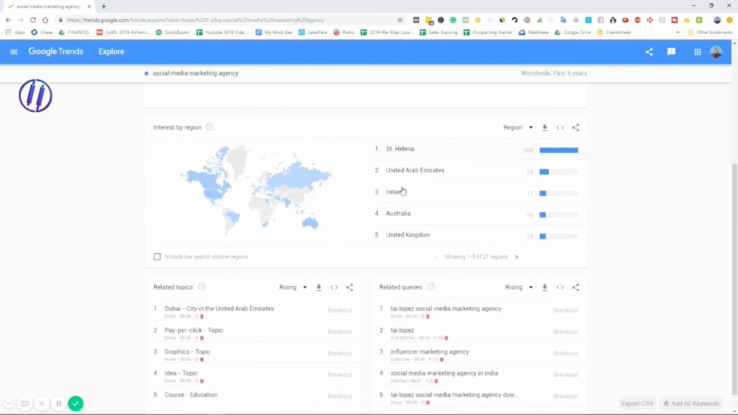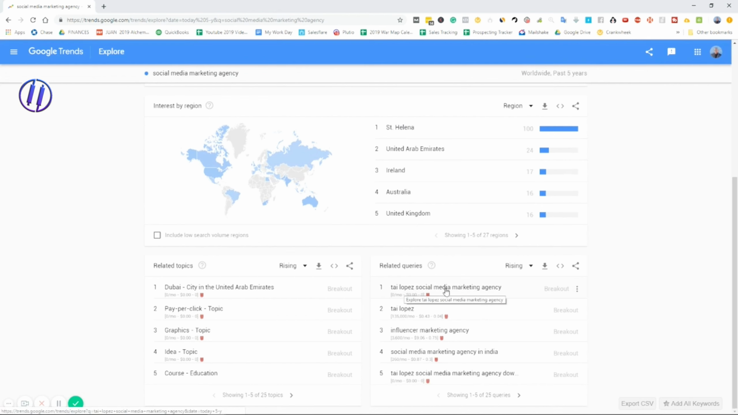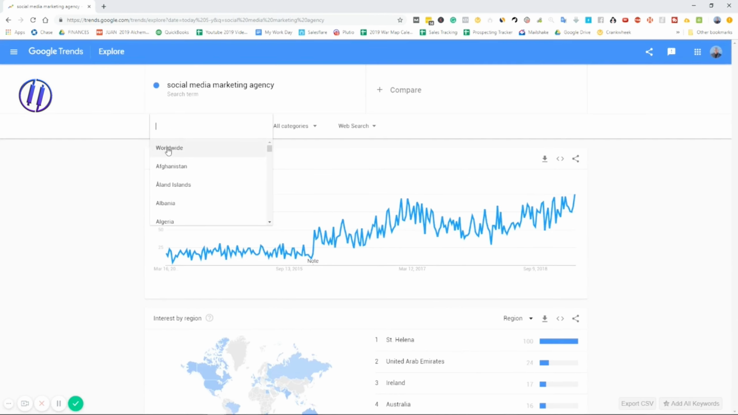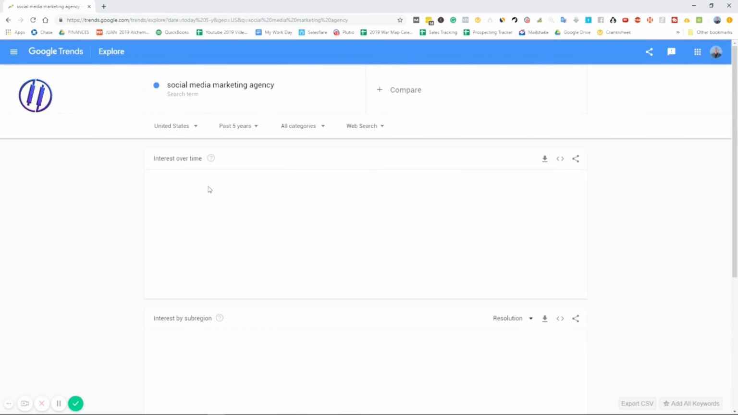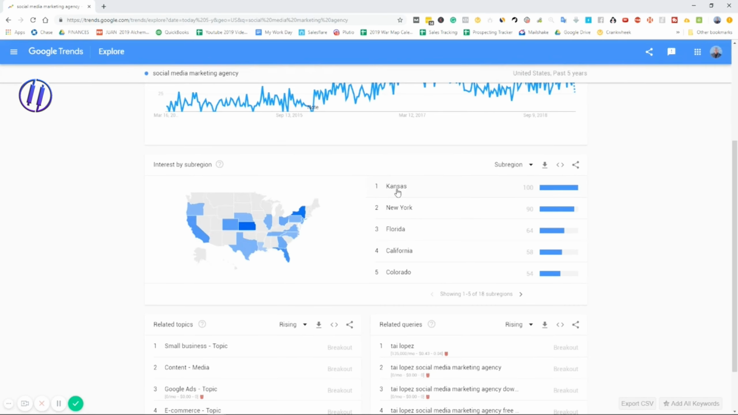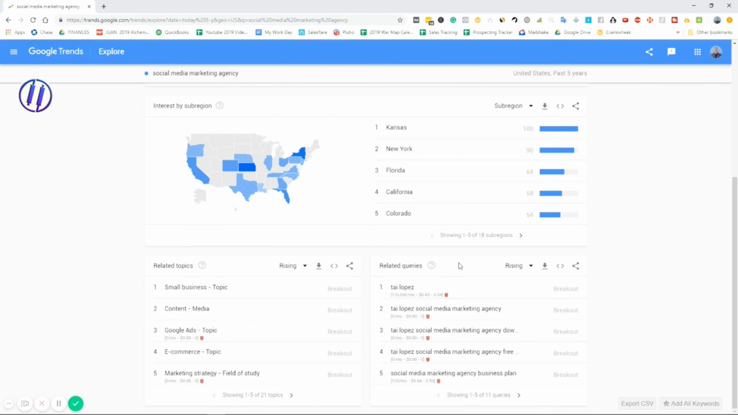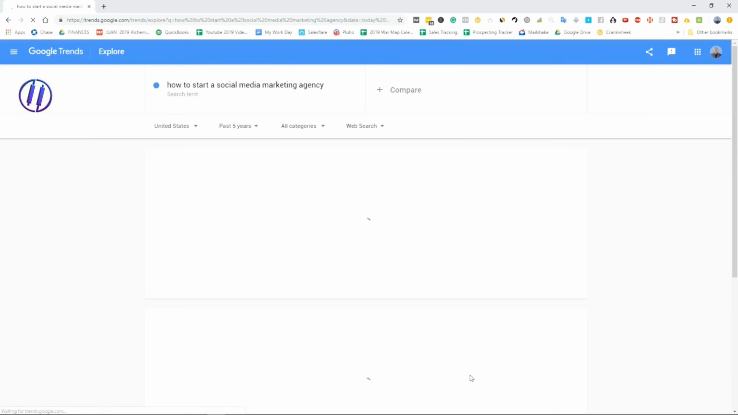So St. Helena, I don't really know what that is. That's weird. Ty Lopez. Let's go back to the U.S. Significant growth there, but the data seems to be a bit off. Let's just go to United States. Okay, and then let's look down here. Kansas, New York, Florida, California, Colorado seem to be the most searched states. And then if we want to look at similar keywords, Ty Lopez, social media marketing. Let's say how to start social media marketing agency. Let's click on that.